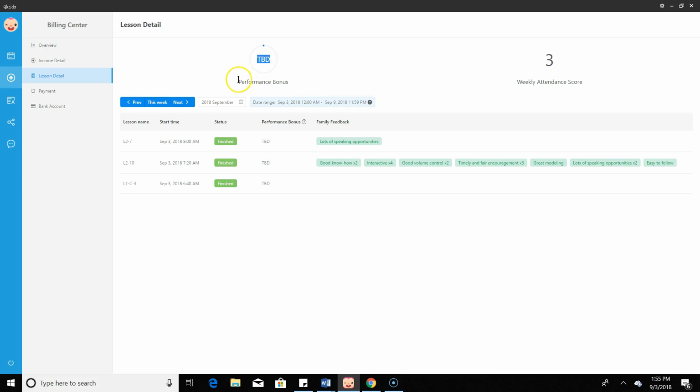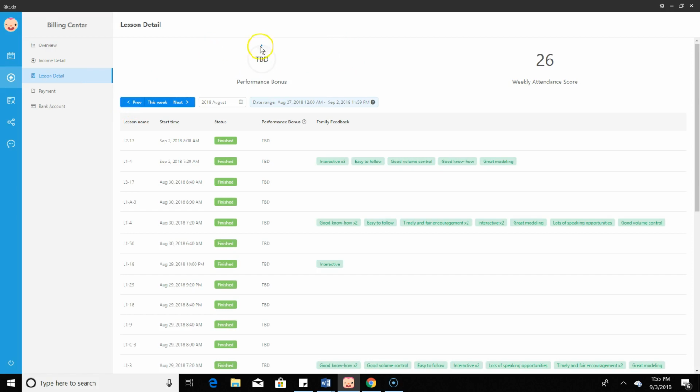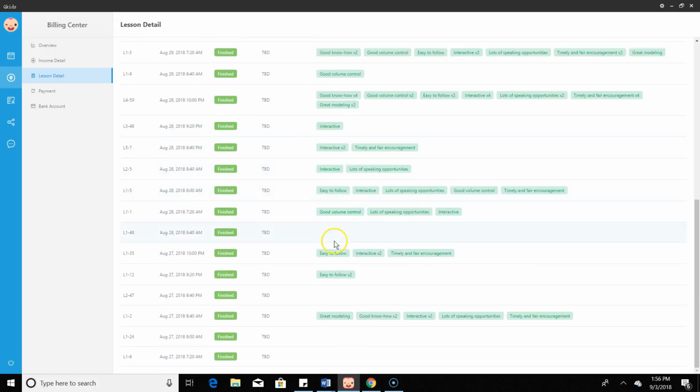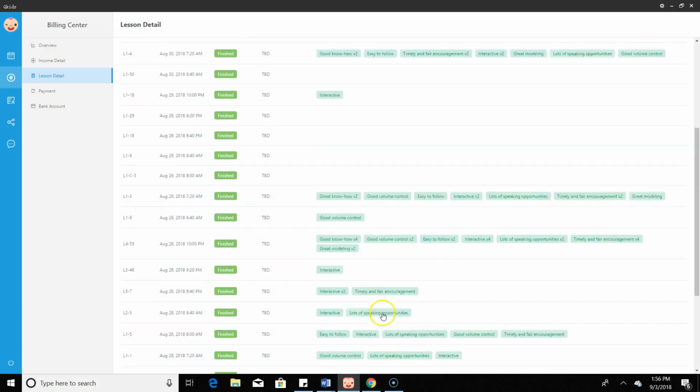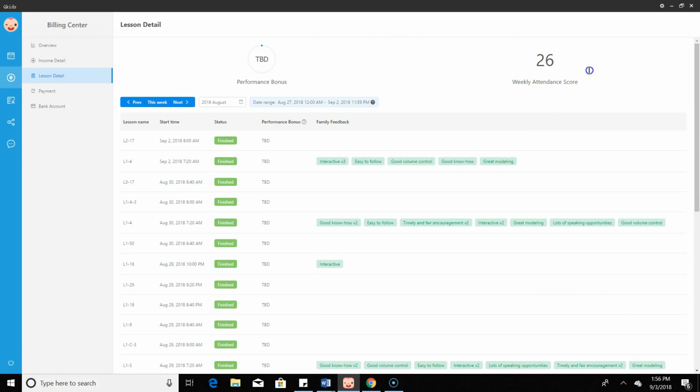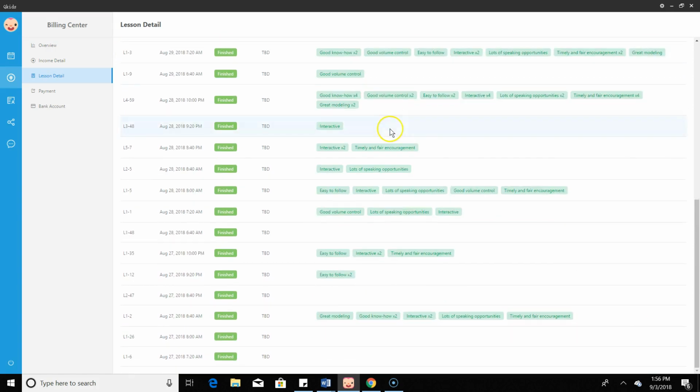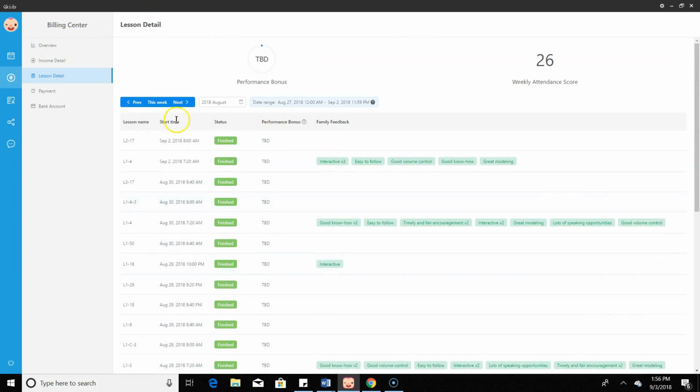Performance bonus to be determined because those come out on the Tuesday. So for last week, I won't know my performance bonus until tomorrow, and a little thumbs up will pop up right here. And you can see my weekly attendance is 26, and my bonus should be $26 for the attendance because I wasn't absent.